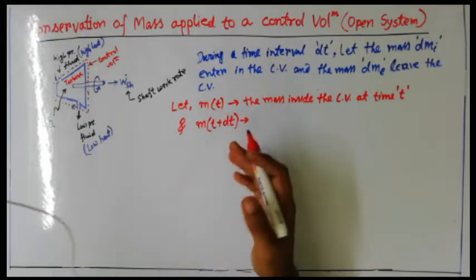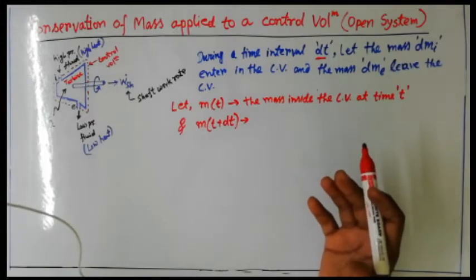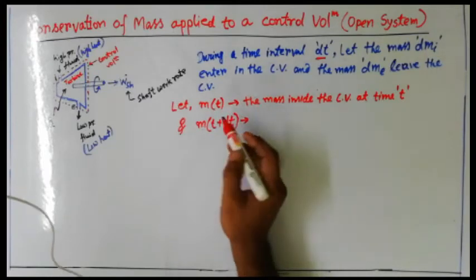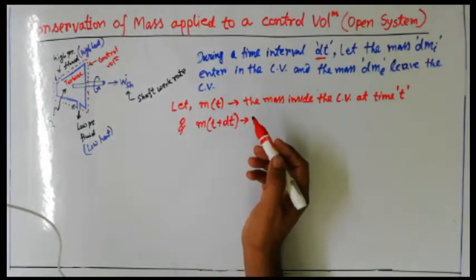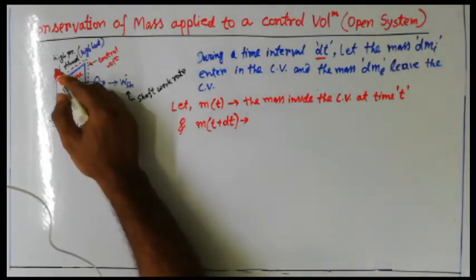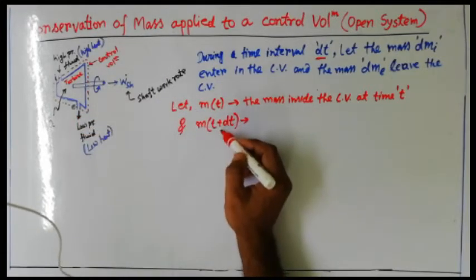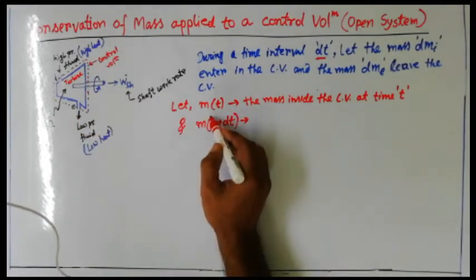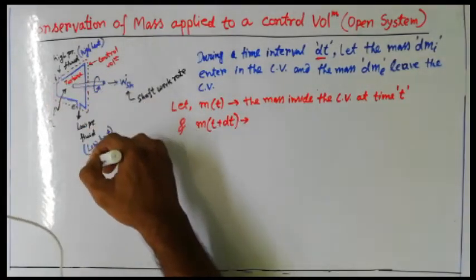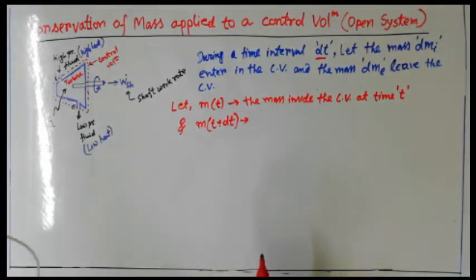Because after dt time, we have considered a time interval of dt. After dt time, obviously some mass is coming in, some mass is going out. So after time dt, m_t will not remain the same. Obviously it will not be there. Some changes will be there. If the mass inlet is more compared with mass exit, then obviously m_(t+dt) will be more compared with m_t. Understood? Depending on the mass flow rate in and mass flow rate out, that m_t can be increased or can be decreased. Understood?